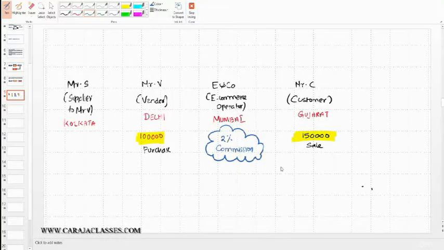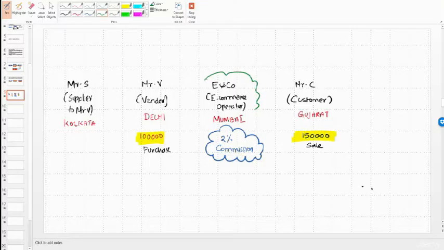Let's take another case study to understand entries that should be passed in the books of the vendor in the books of e-commerce operator. Okay, so here we go. We have an e-commerce company called E and Co, and this company is actually located in Mumbai.